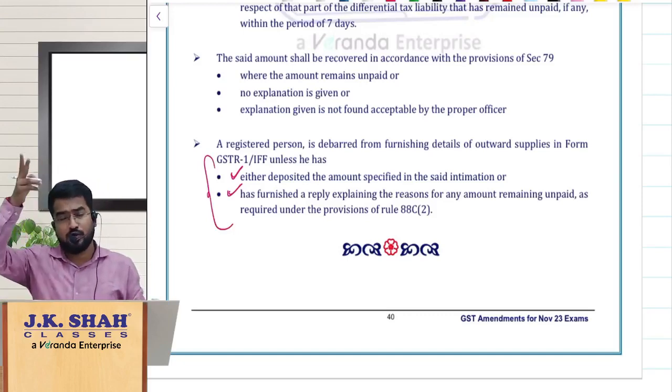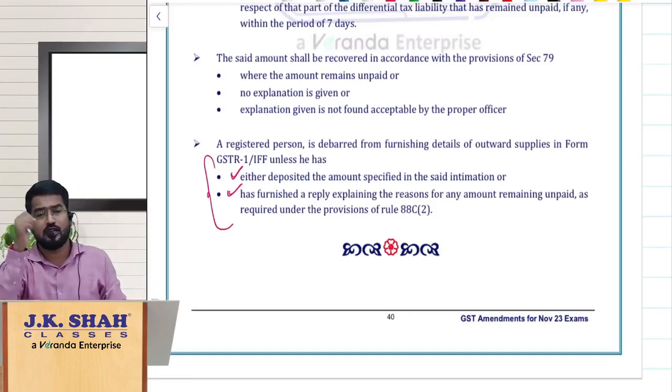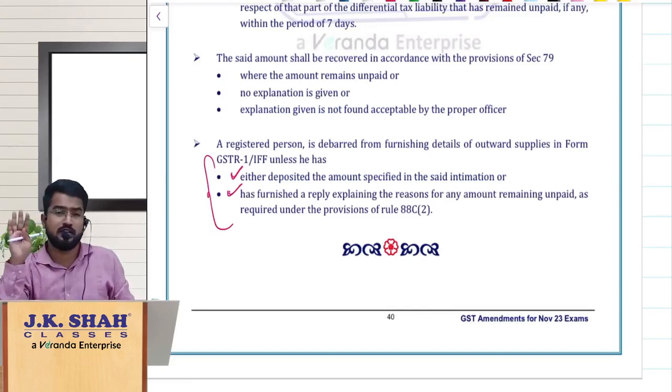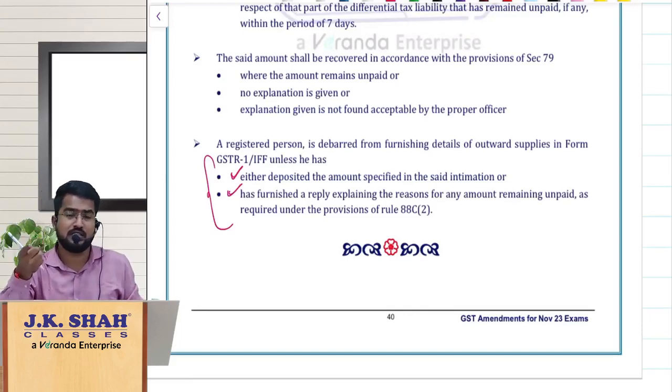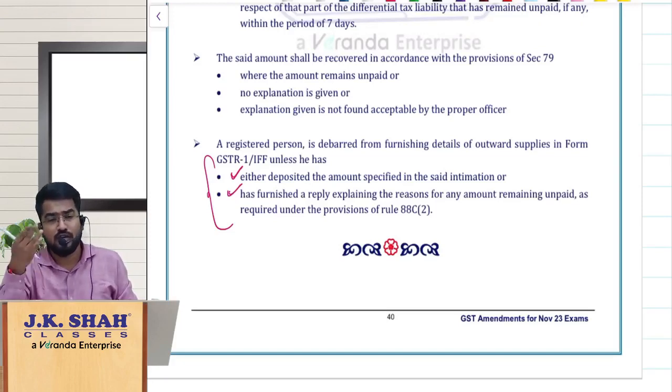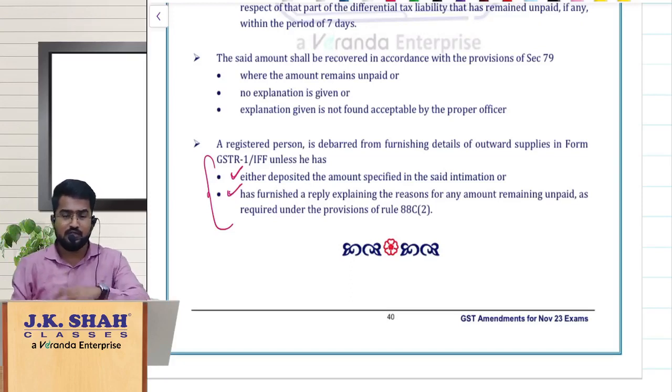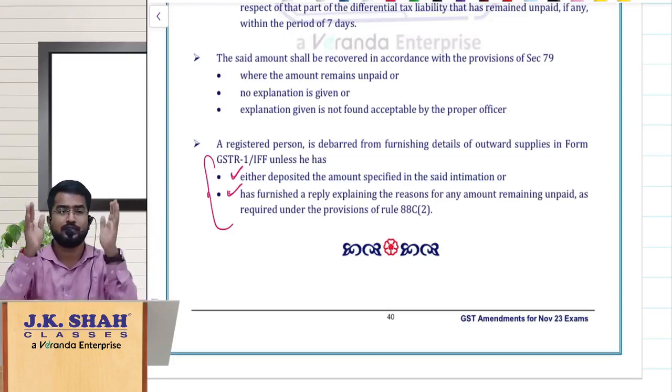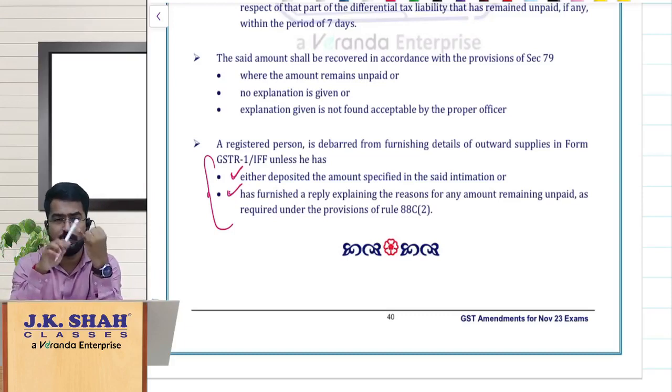See, already there are 2 points where you cannot file GSTR 1: if you have not filed the preceding 3B, or if you are under the QRMP scheme and have not filed the preceding tax period 3B. And here 88C, you have got an intimation. For that intimation, you have not paid the cash tax amount, or you have not even given the reply. In these cases, you are debarred from filing GSTR 1. I will explain what is rule 88C, just trying to connect the concept. When you are not allowed to file your GSTR 1 or IFF, number 1, not filed preceding month 3B. Sir, I am under QRMP scheme, sir. Okay, preceding tax period 3B you have not filed, then also you are debarred from filing GSTR 1 or IFF.